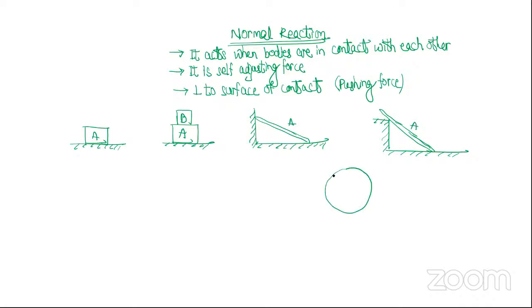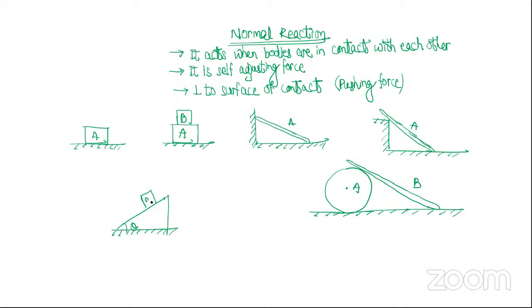Here is a sphere, and here is a rod. Body A, body B. Achha. Here is an inclined plane, angle theta, and then here is a block. This is the inclined plane. चलो चलो ड्रॉ करो. So the normal reactions acting on bodies.